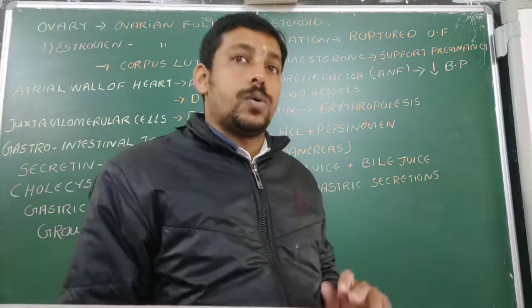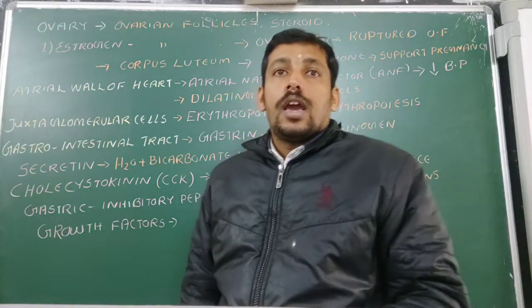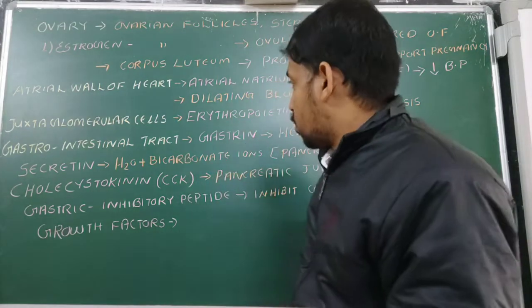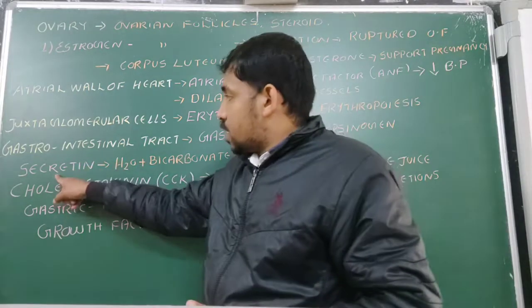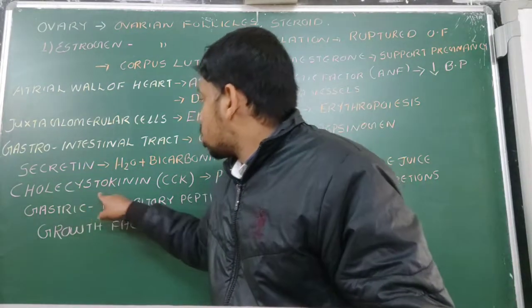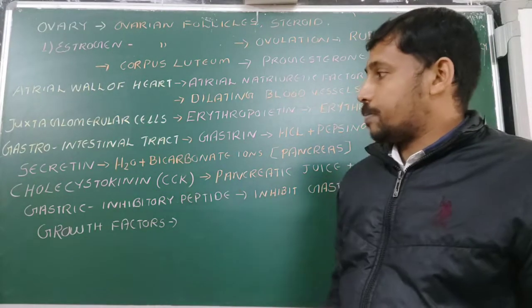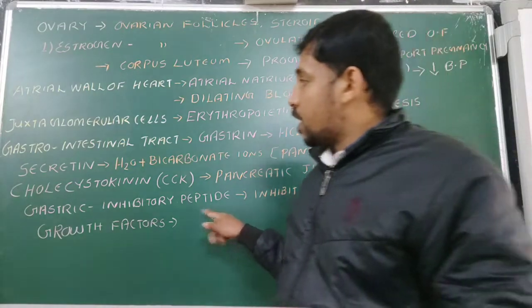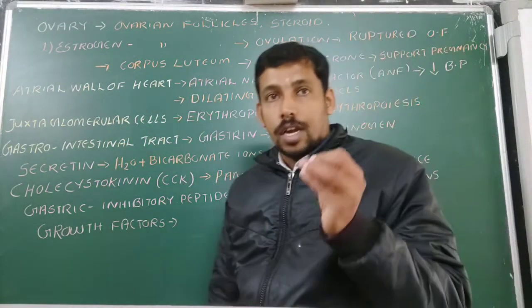Gastrointestinal tract, that means what? The alimentary canal. So some parts of the gastrointestinal tract can also produce certain hormones. So one is gastrin, secretin, cholecystokinin, CCK, gastric inhibitory peptide. So these are all secreted by the gastrointestinal tract.